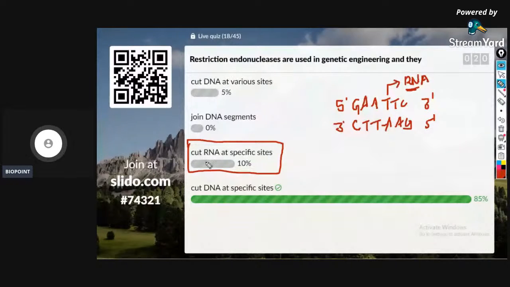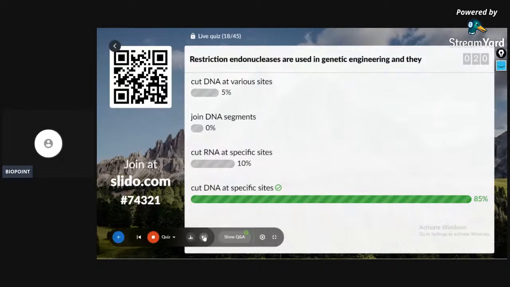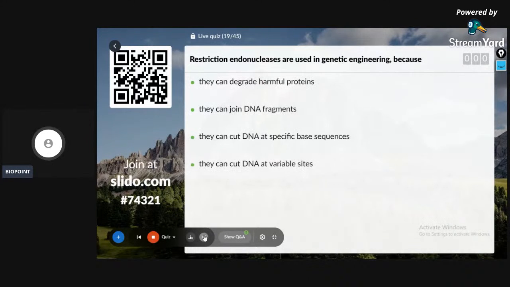It can never be RNA. Cut DNA at various sites, then you can use any other enzymes also. What is the function of restriction endonucleases? They cut the DNA at the specific site. You have the diagram in the NCERT textbook also. After this question, I'll show the leaderboard.